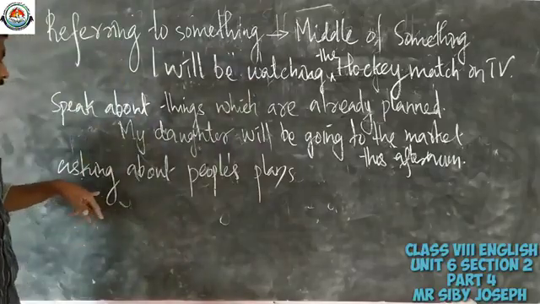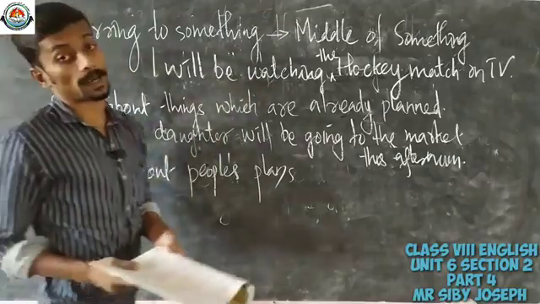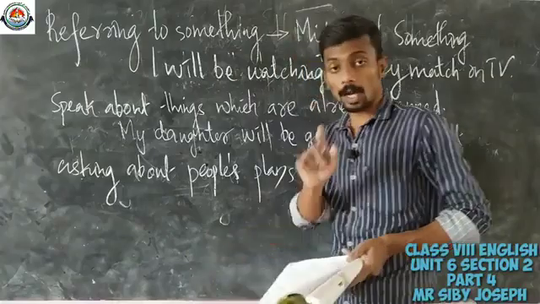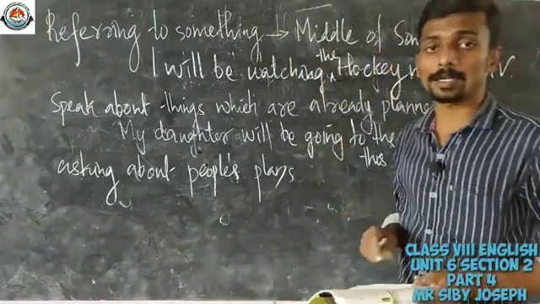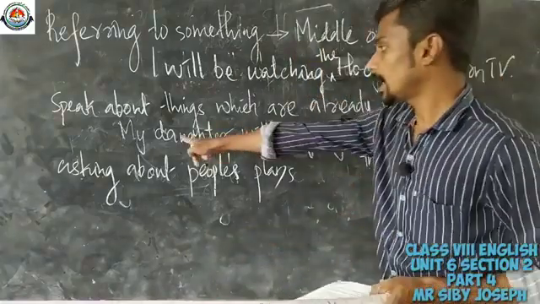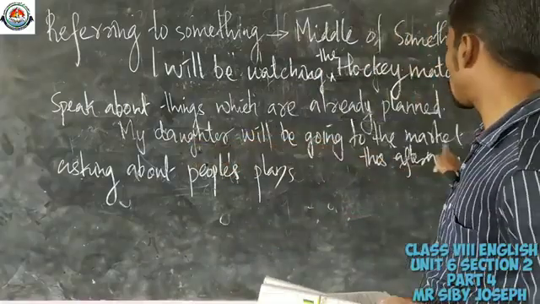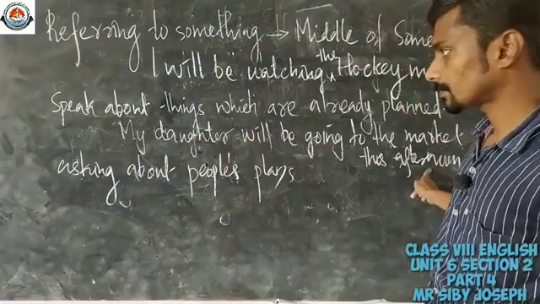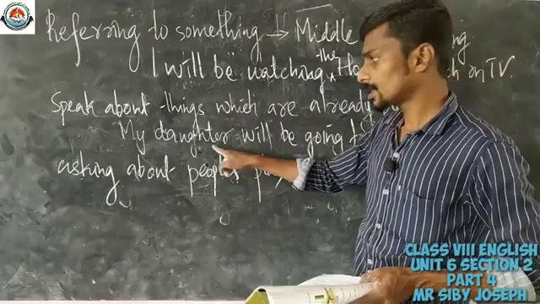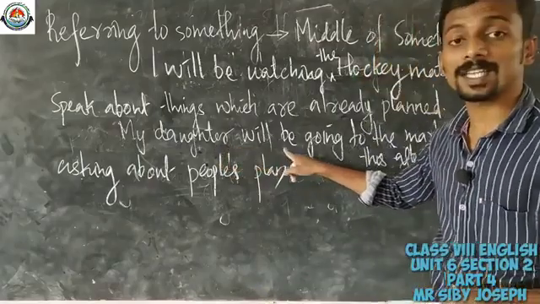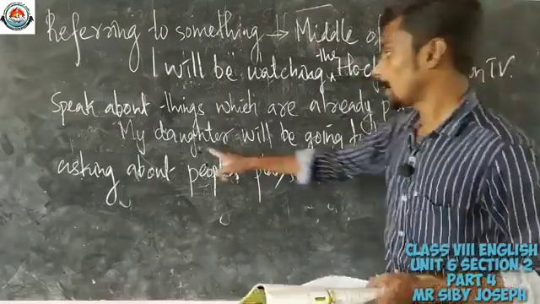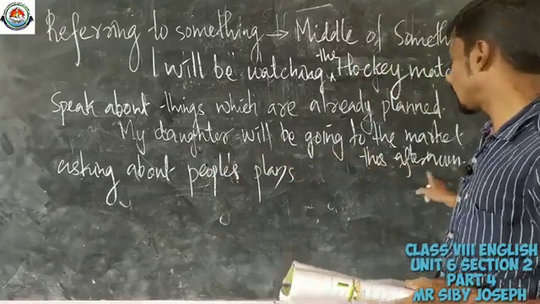Then coming back to the last category, asking about people's plan, you have to remember one more thing that is actually written in your textbook. See here, my daughter will be going to the market this afternoon. So this is almost similar to present continuous. My daughter will be going to the market this afternoon.